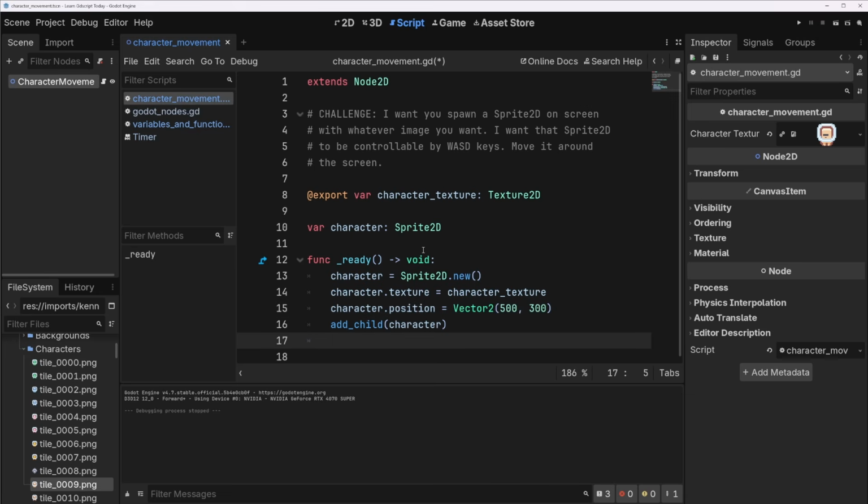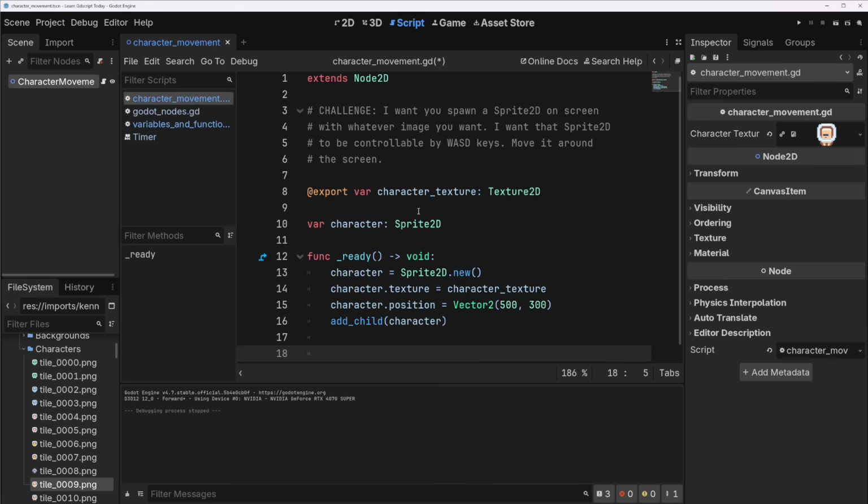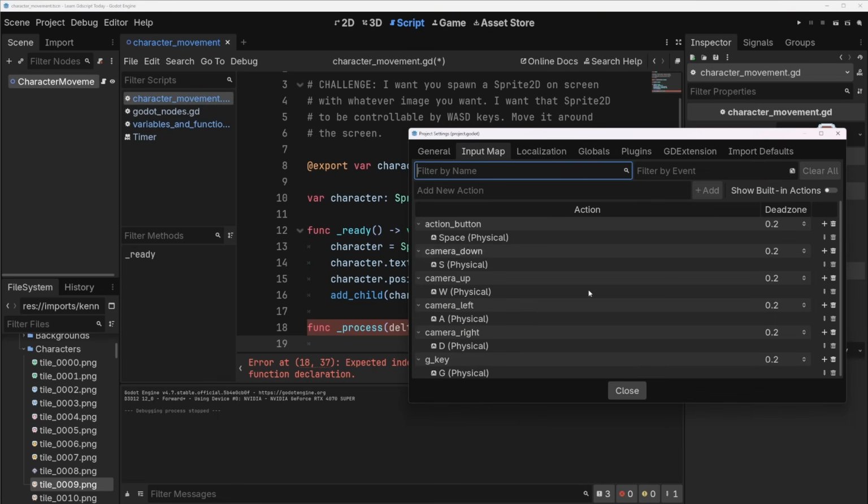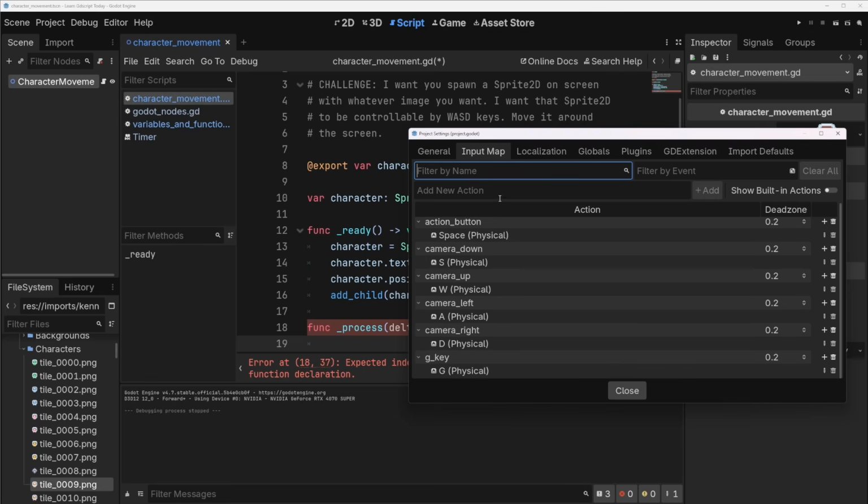We now have a character in the middle of the screen, but he's not doing anything. So let's do that. Do you remember how to use process to pull inputs? So we'll make a process function. Process has to have delta, and we will use that. And let's have a look here. We can go to project settings and input map. I already have camera down, up, left, and right here, but I can redefine things with the same keys if I want. So we'll just do, say, character.